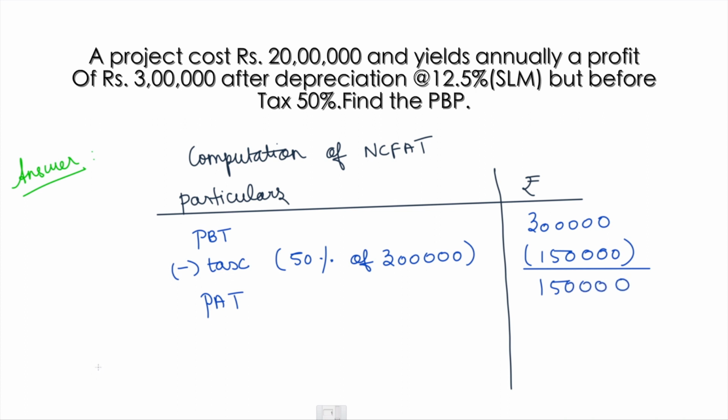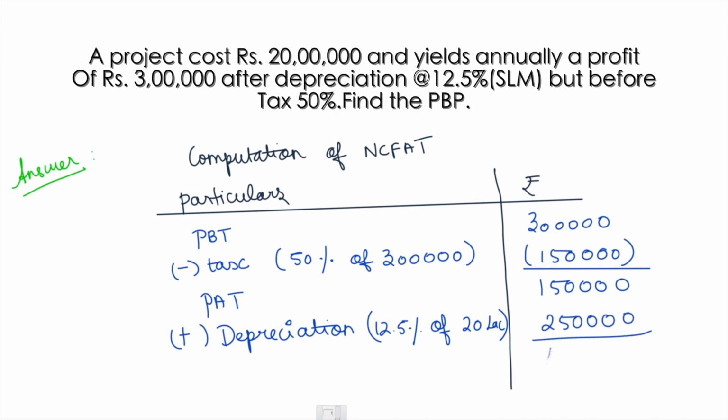With the PAT, I must be adding the non-cash item, which is depreciation. Depreciation is 12.5% of what? Of 20 lakh of my investment, right? I am just going to depreciate that. So 12.5% of 20 lakh is 2,50,000. So the total net cash flow after taxes is 4 lakhs, guys.